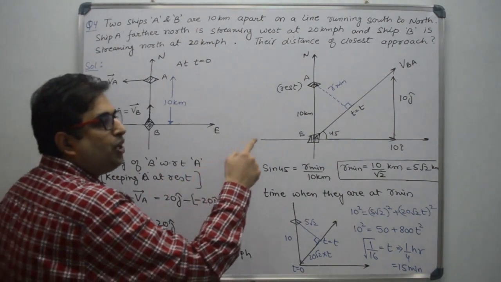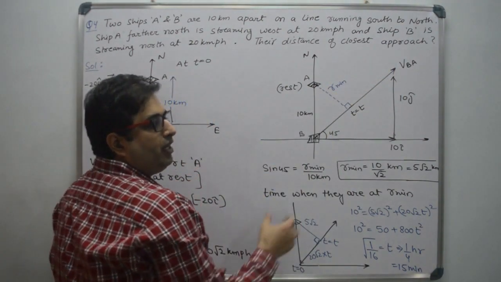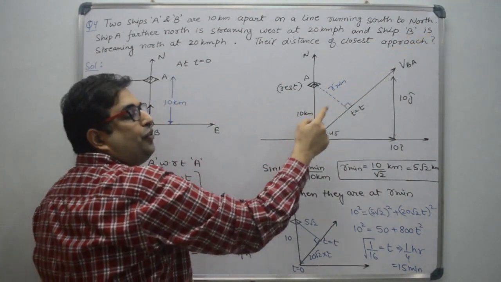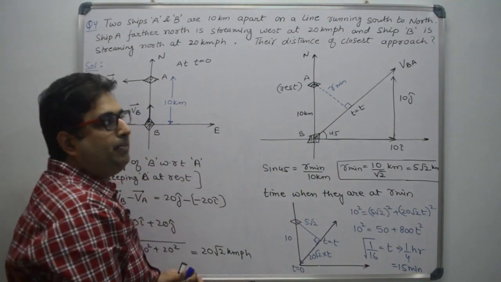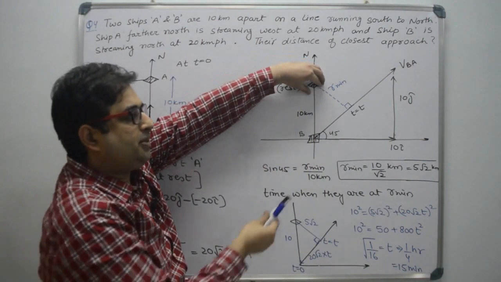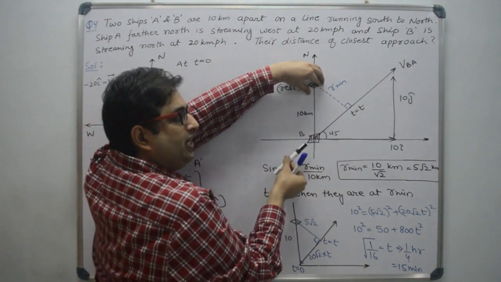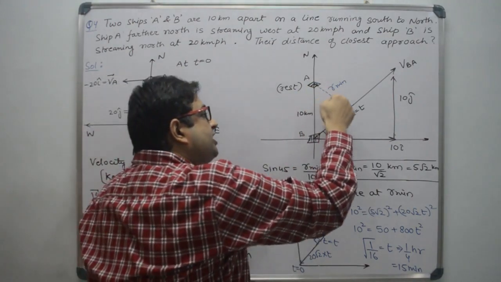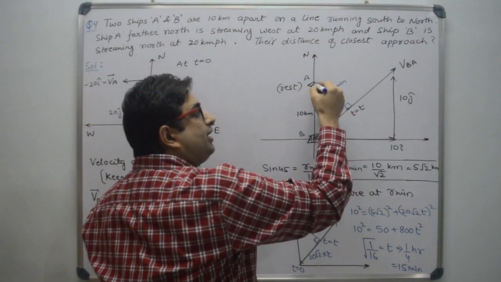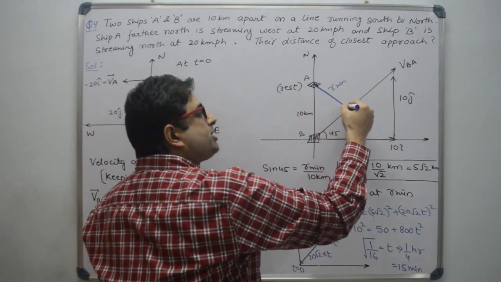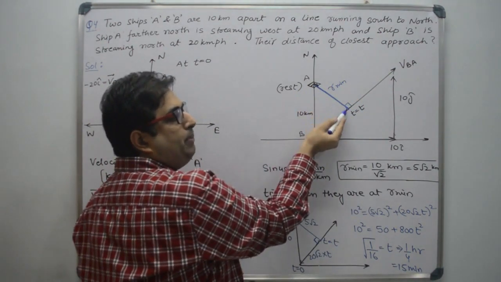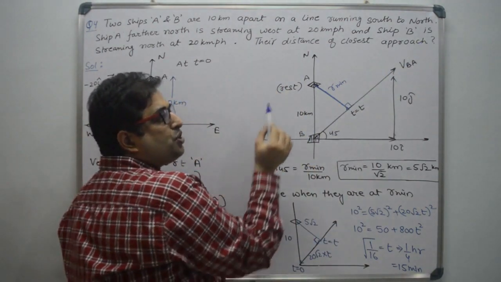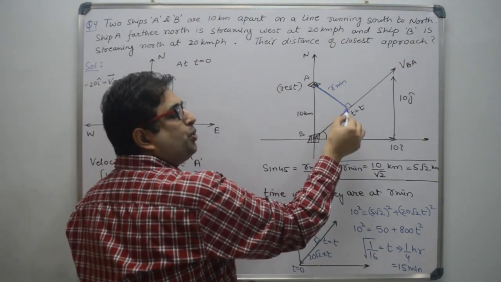Now let us draw the velocity of B with respect to A. It is 20 i plus 20 j. So this is the direction of the velocity of B observed by A, meaning if you keep A at rest, B will move in this manner. Right? This is the motion of B when we keep A at rest. And this point shows us the minimum distance. So this is the minimum distance between A and B, because A is at rest and B is moving in this direction. At this point, the distance between the two is minimum.